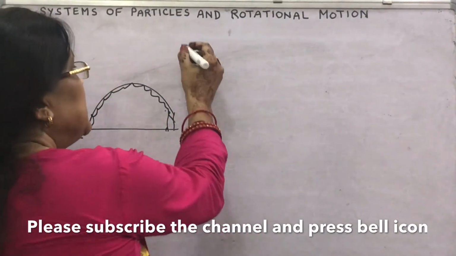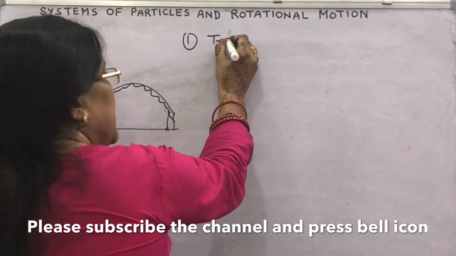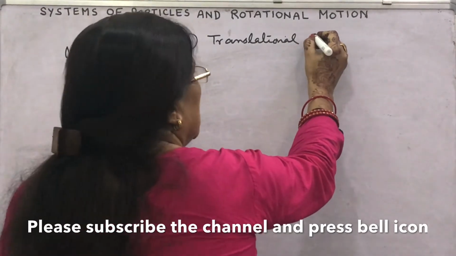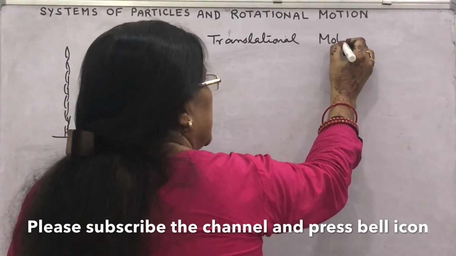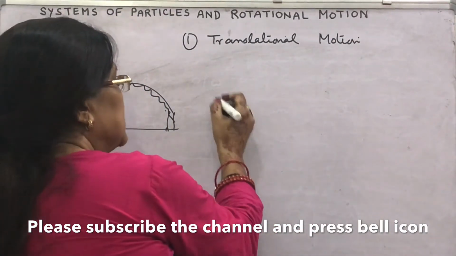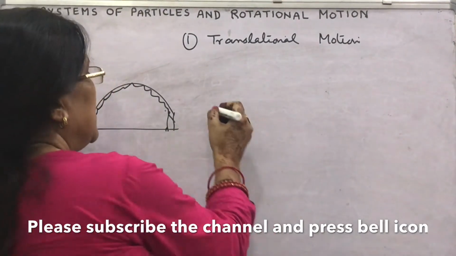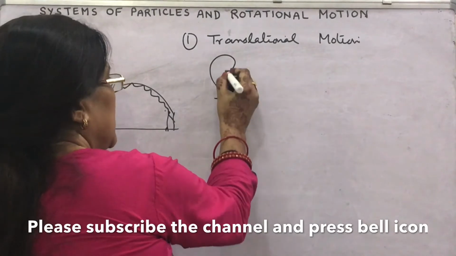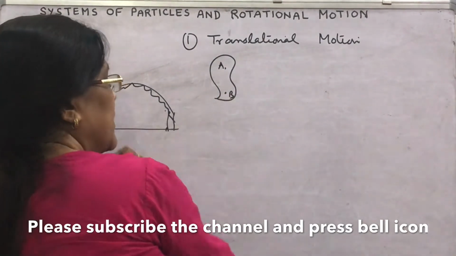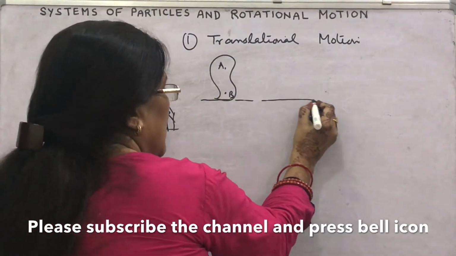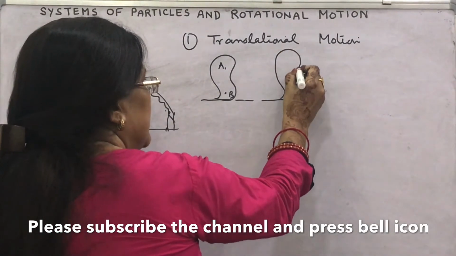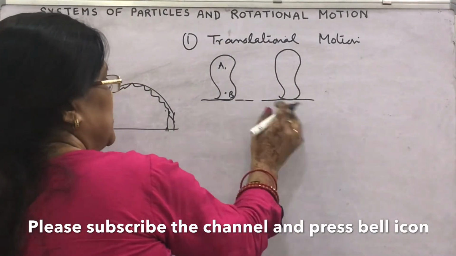What is translational motion? As per its name, the object transfers, moving from one point to another point. For example, suppose you see any rigid body I have shown, and I have taken this point A and this point B. If it is moving like this, I have to draw the object of the same shape. Almost I have drawn.